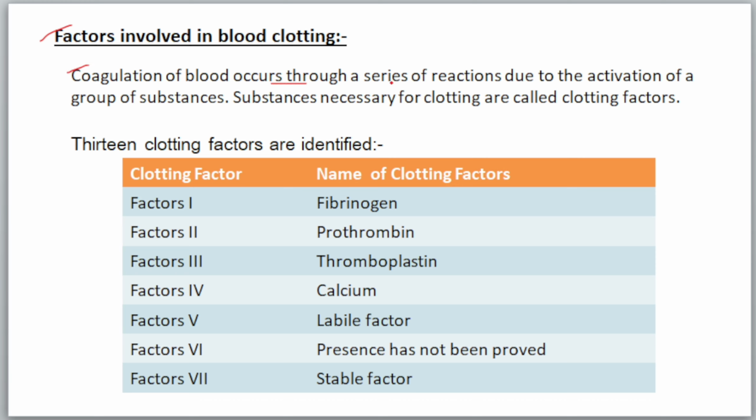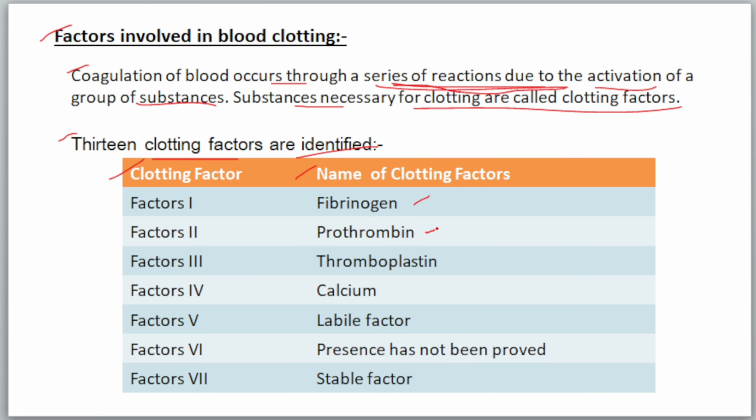Then, factors involved in blood clotting. Coagulation of blood occurs through a series of reactions due to the activation of a group of substances. The substances that are necessary for clotting are called clotting factors. So coagulation of blood occurs through a series of reactions of clotting factors. There are 13 clotting factors identified. These are the numbers and names of the clotting factors.